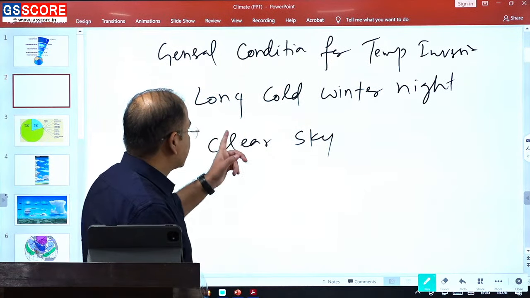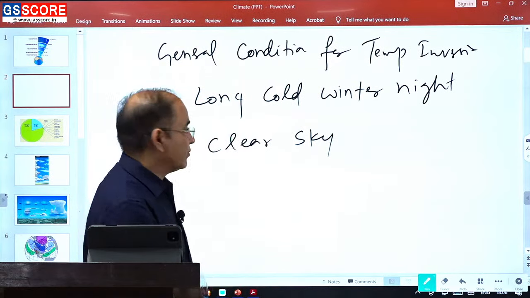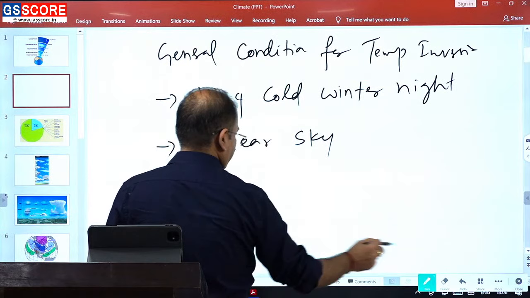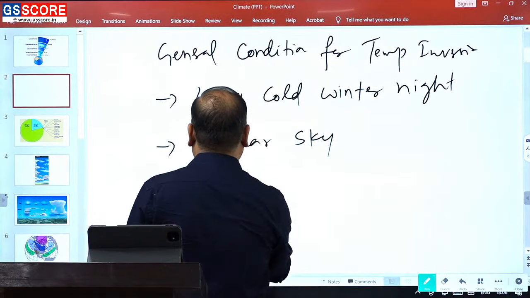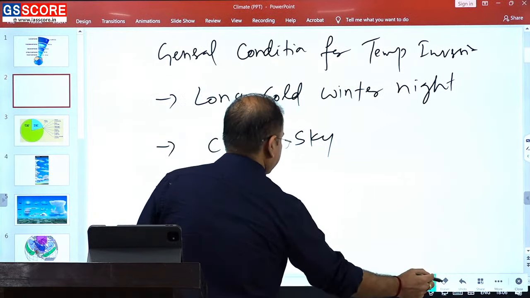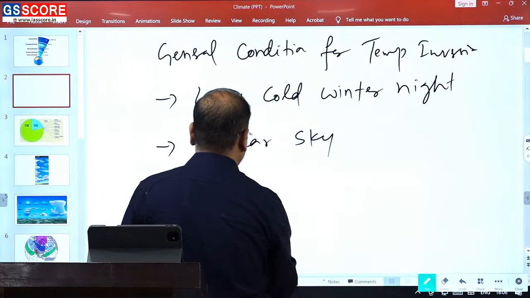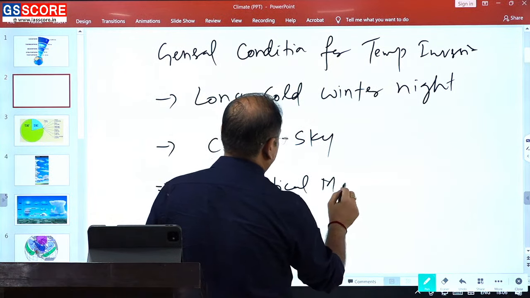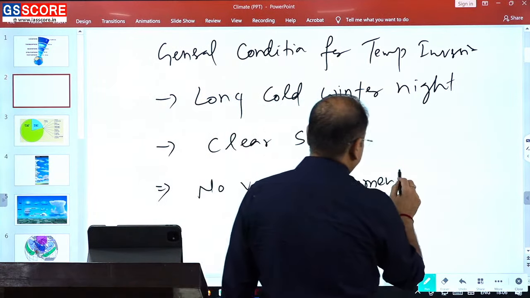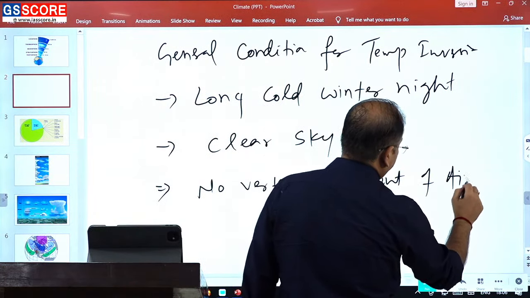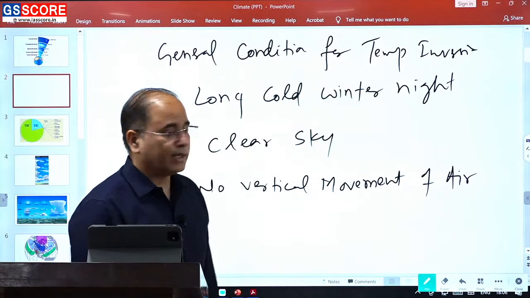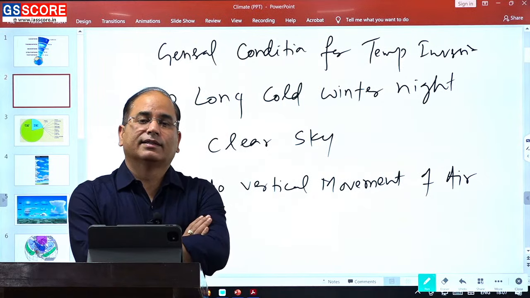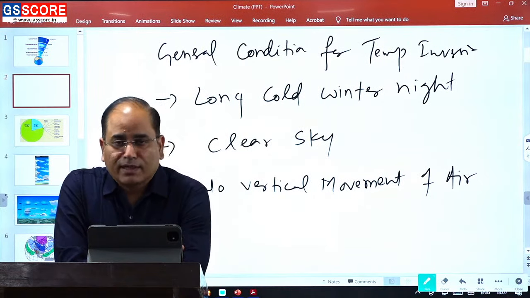So clear sky, long cold winter night and no vertical movement of air. When these conditions prevail, definitely ground level condensation happens.